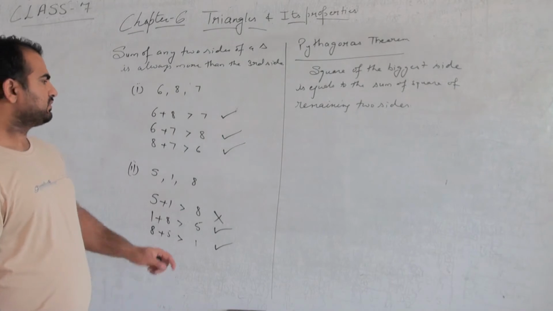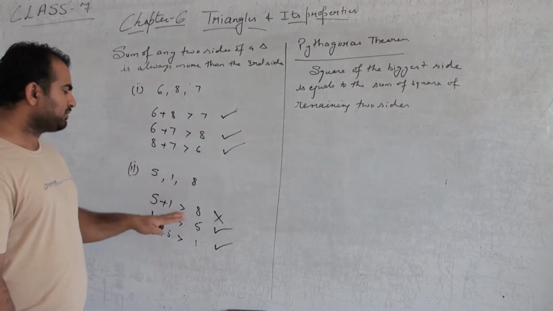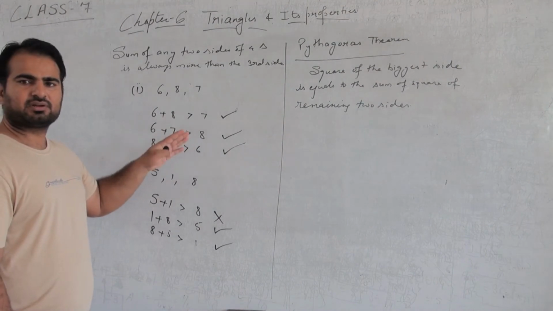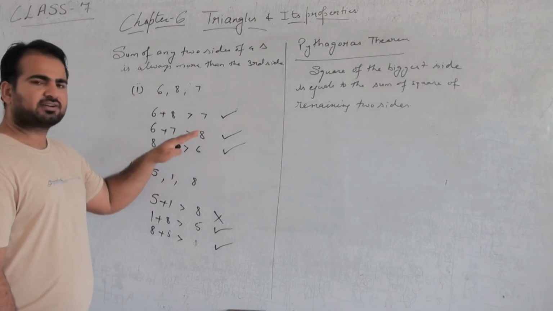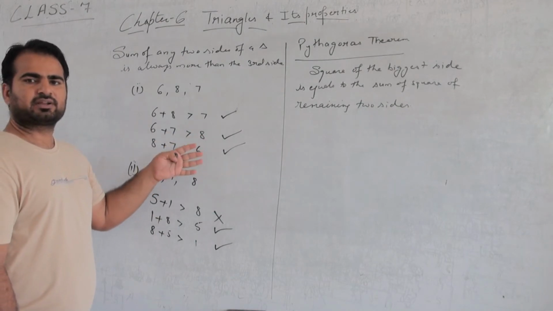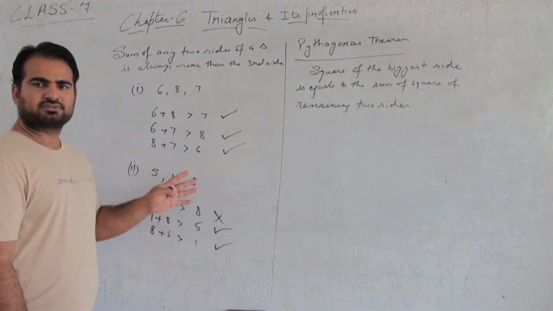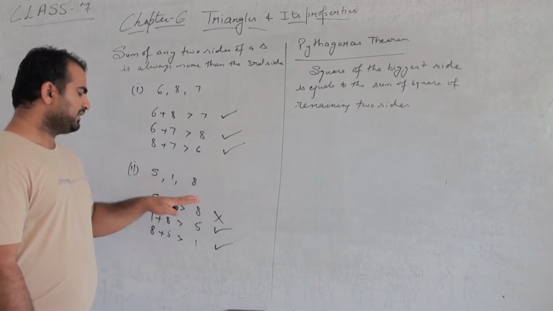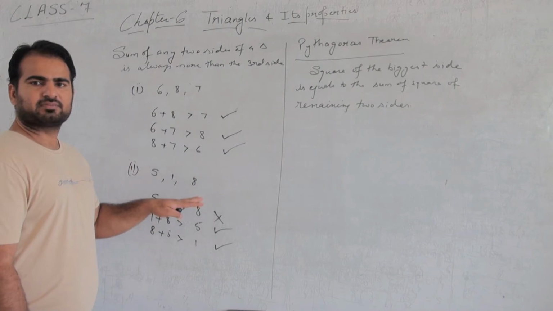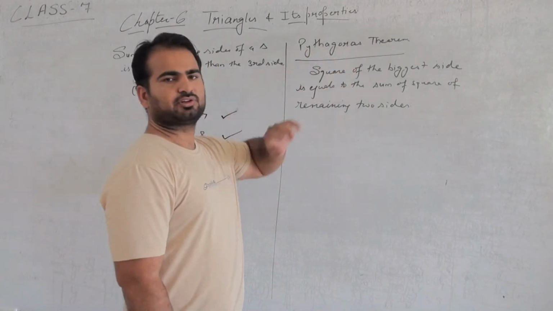So if we are given any three sides, we just have to check whether the three conditions are true or false. If all three are true, then it must be a triangle, or we can form a triangle from these three sides. And if one or two conditions are wrong, then we can say that it cannot form a triangle. Okay. So class, Pythagoras theorem.